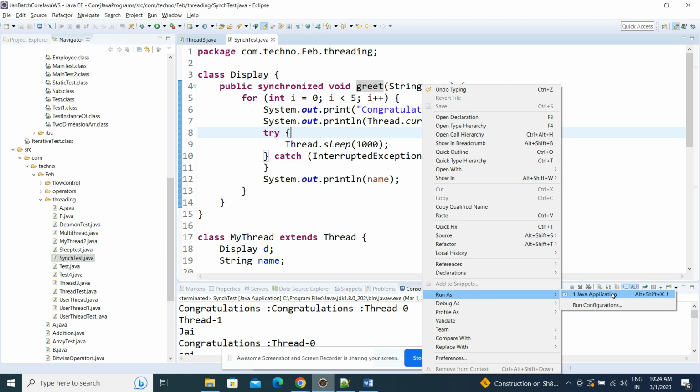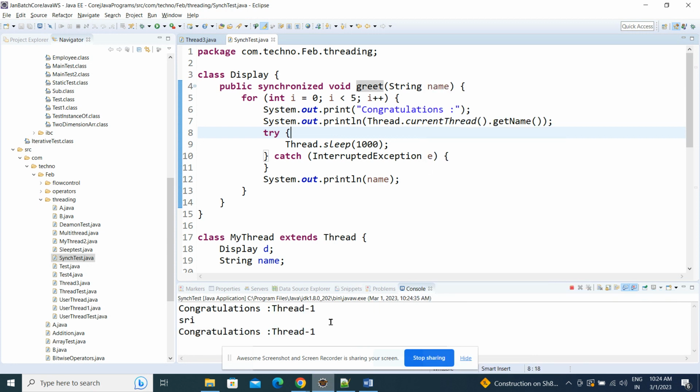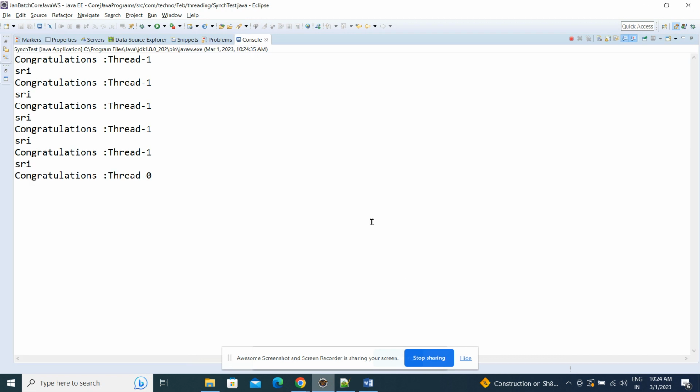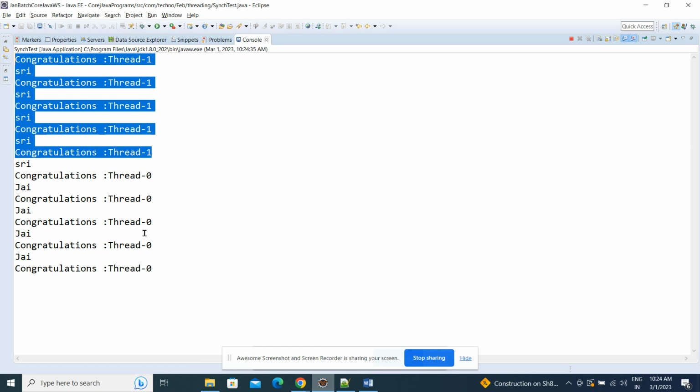Let's run it. Thread 1 is taken. Okay, and it will not give chance to thread 2 until thread 1 is finishing its work.